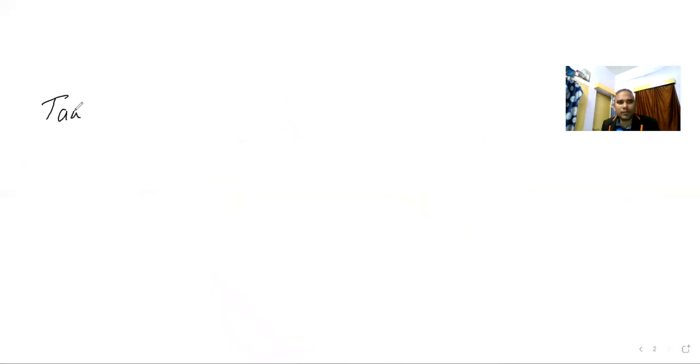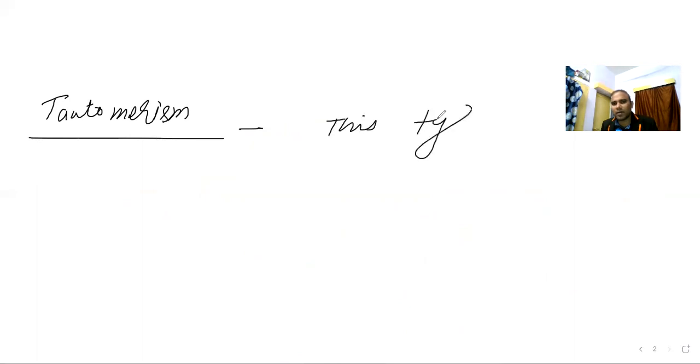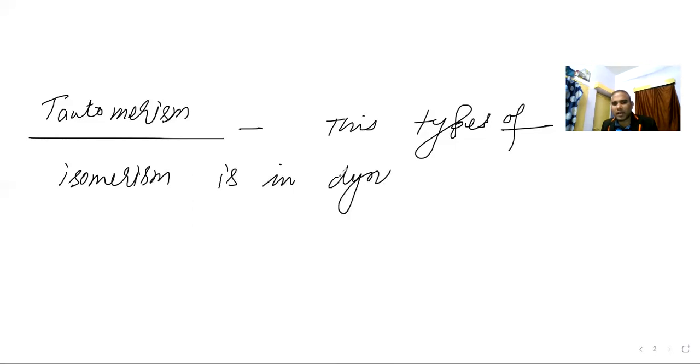Tautomerism. This type of isomerism is in dynamic equilibrium.